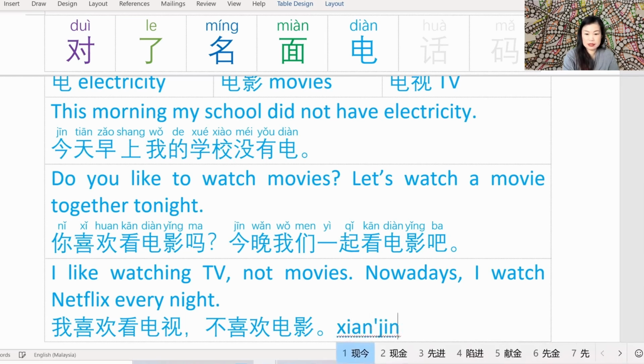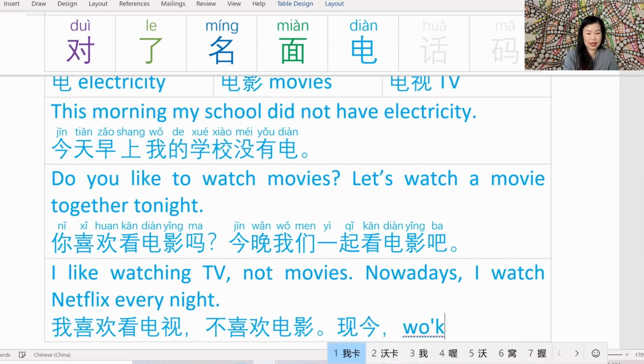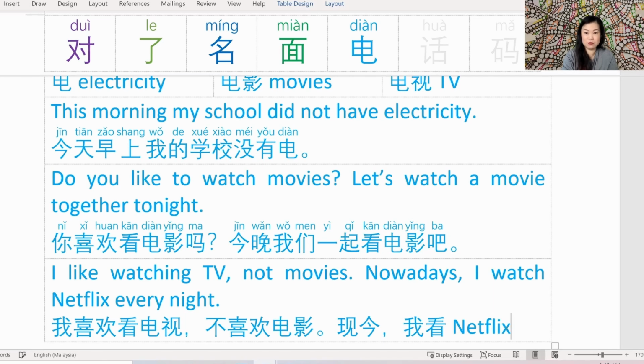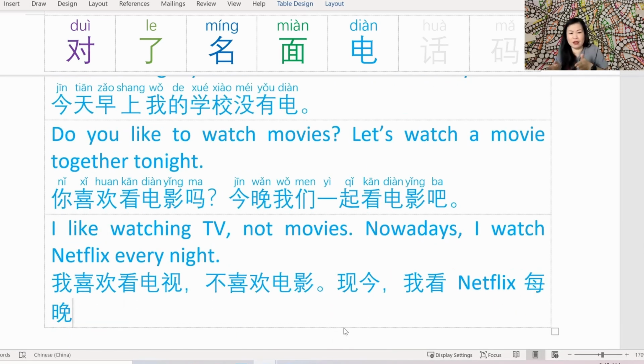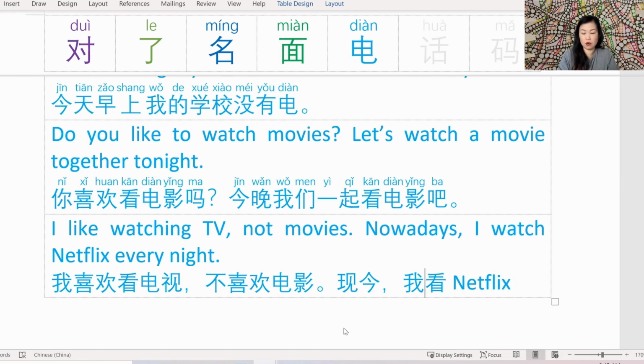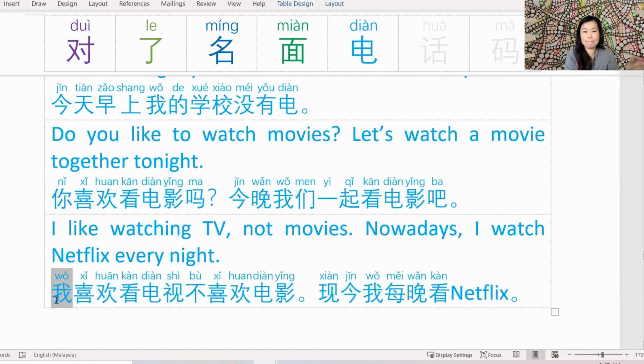Nowadays is 现今. 我看. I do not know the 中文 for Netflix. Now, I can't put 每晚 after Netflix in 中文. I need to stick it before. 我每晚看. Pop the pinyin. Okay, let's read that back. 我喜欢看电视，不喜欢电影。现今我每晚看 Netflix. Oh, and that is so true. I spent last week watching Squid Game. And have you seen Squid Game? If you haven't, you should totally watch it.